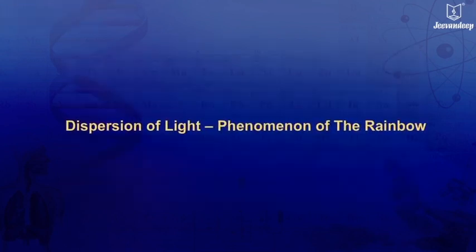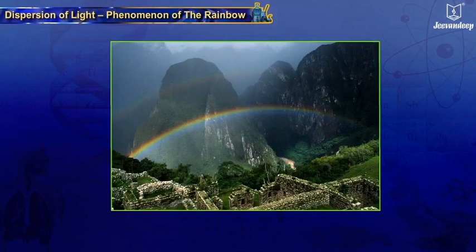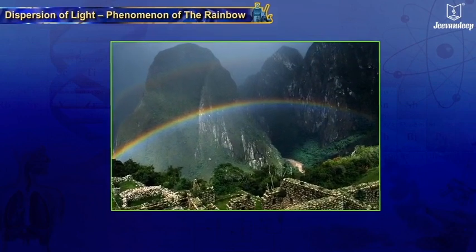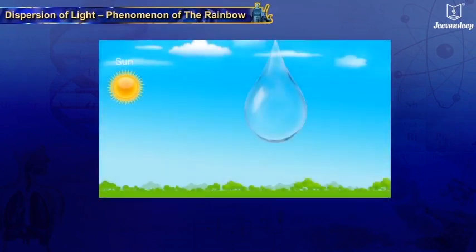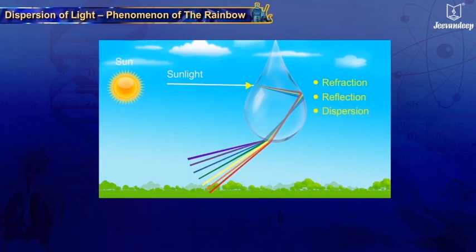Dispersion of light. Phenomenon of the rainbow. After a rain shower, the rainbow appears in the sky opposite the sun. The beautiful rainbow is an optical phenomenon caused by a combination of refraction, reflection, and dispersion of light in water droplets present in the Earth's atmosphere. The water droplets act as small prisms, resulting in the spectrum of color appearing in the sky opposite the sun.